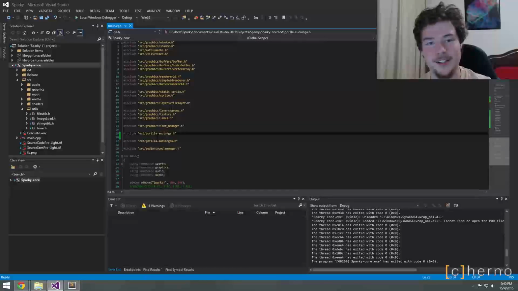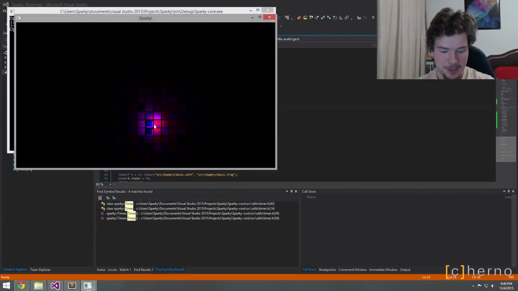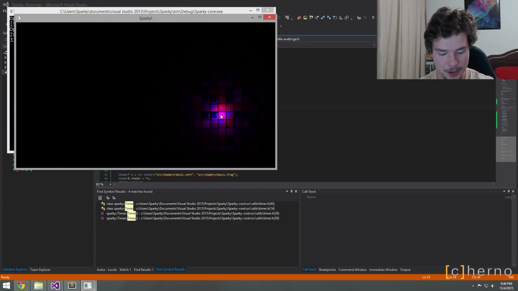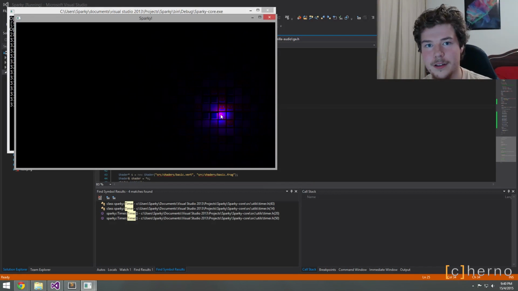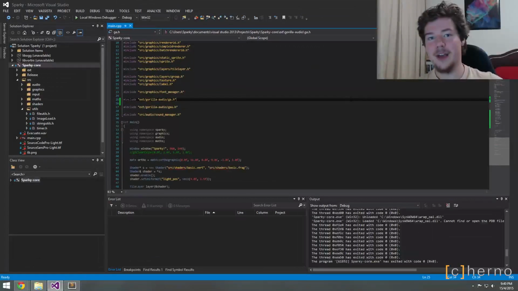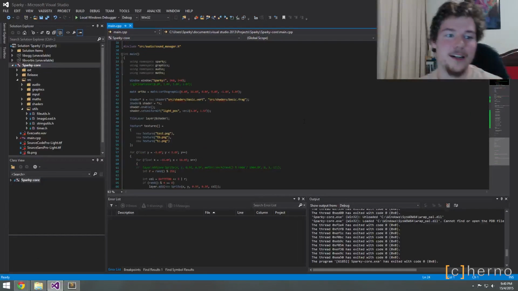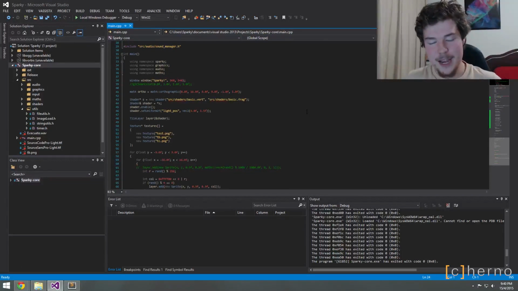So, last time, as you can probably tell by my awesome intro, we did audio, and we had the ability to do a lot of cool stuff, such as loop audio and stop it and do whatever we want with it, which is pretty cool, and even increase the volume and whatnot. You can see that's decreasing the volume. Anyway, the reason I'm so happy is because we're basically done.